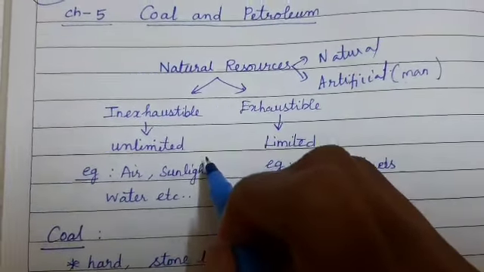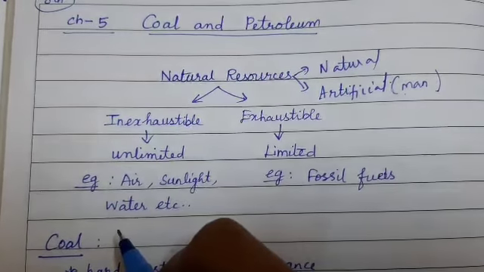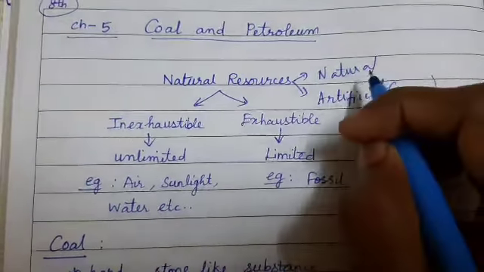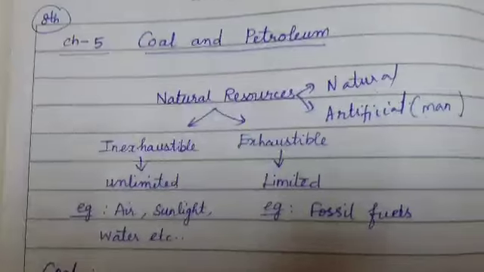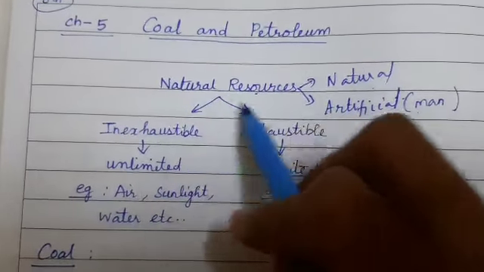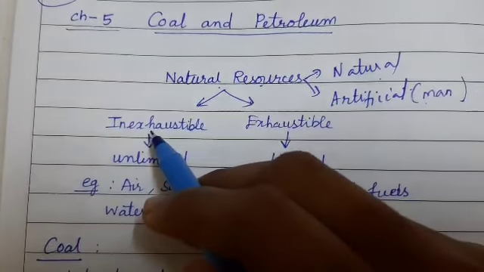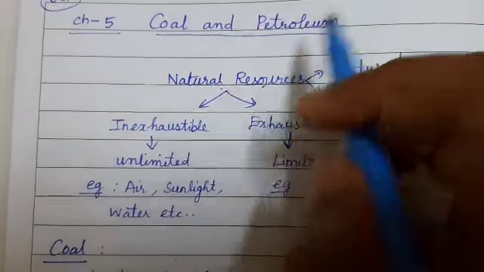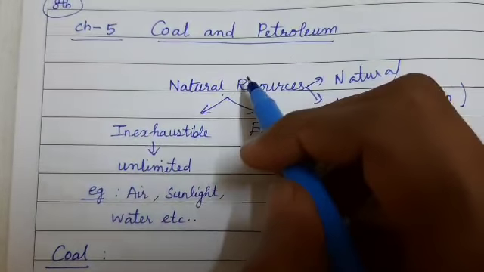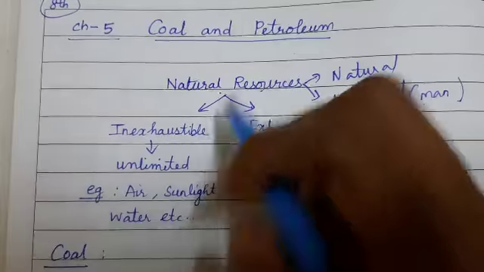That is what we have as tube light, fan, pen, pencil. The natural resources mean the resources which are present in the earth over millions and millions of years. We do not have to pay for it to get it. It is already present as a gift by nature to human beings.